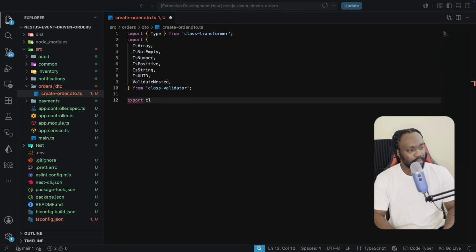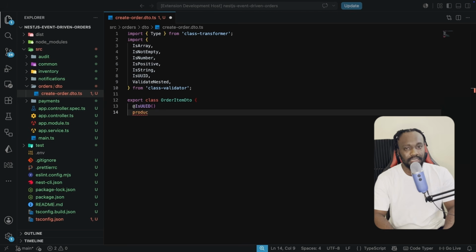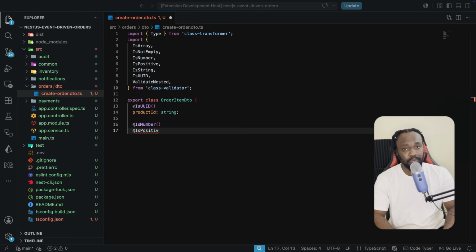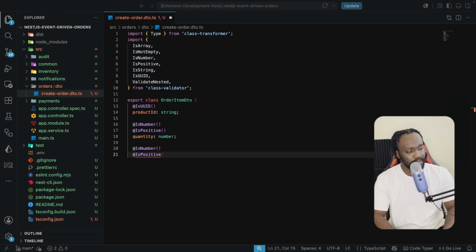And then we need to go on to define the order item DTO. This is going to have the product ID, which is a UUID of type string. And also the quantity is going to be a number, a positive number like this. So quantity is going to be of type number. And then we're going to pretty much have the same for the unit price: is number, is positive, and the unit price is of type number.